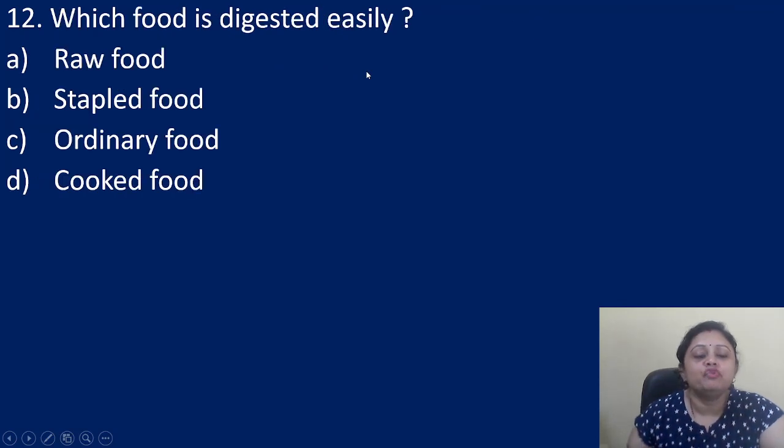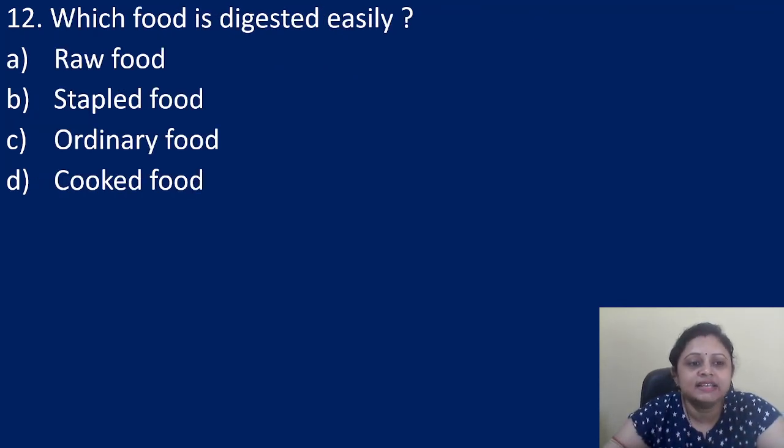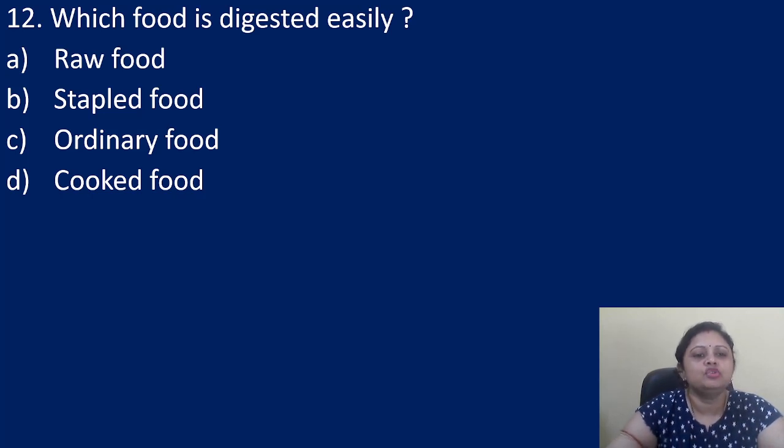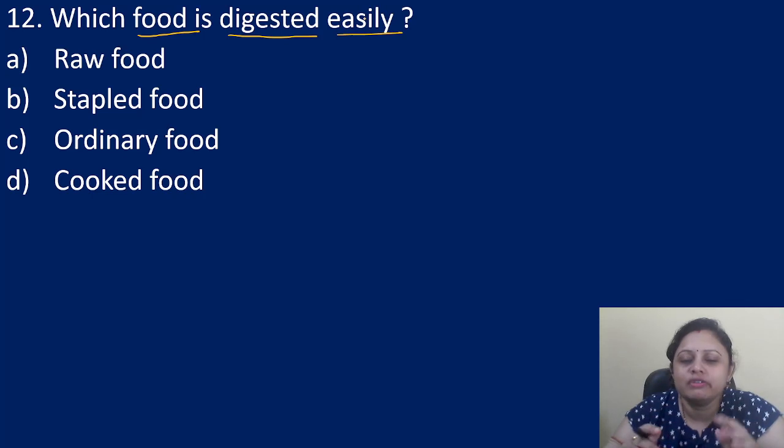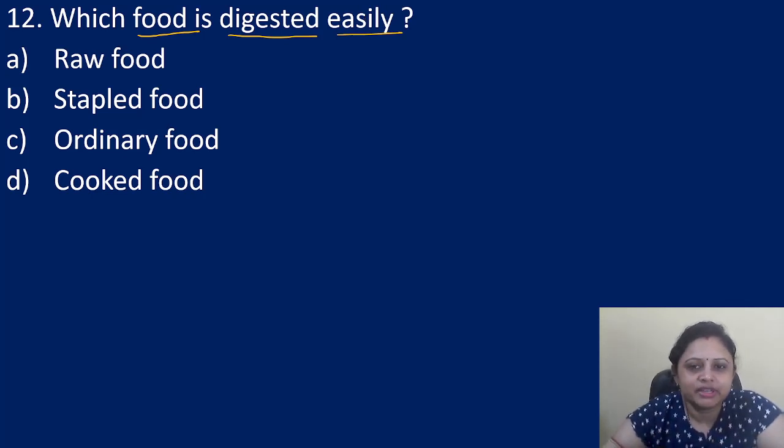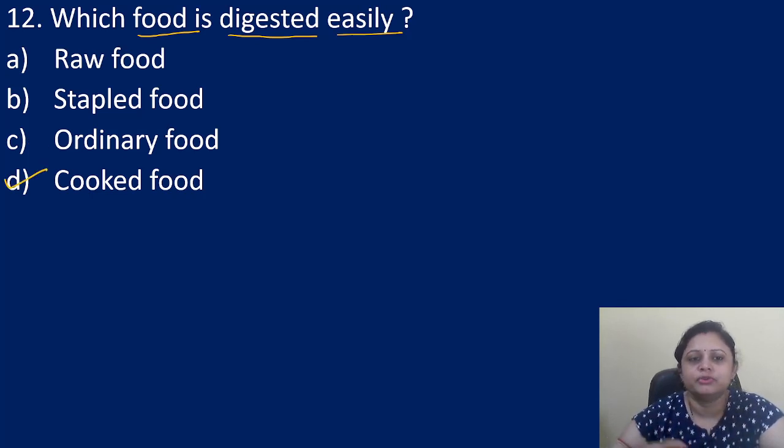Next is, which food is digested easily? A, raw food, B, staple food, C, ordinary food, D, cooked food. So among these, which food is digested easily? Do you have any idea which food is digested easily? Yes, that we often eat, right? That is the cooked food. So correct answer is option D, that is the cooked food.